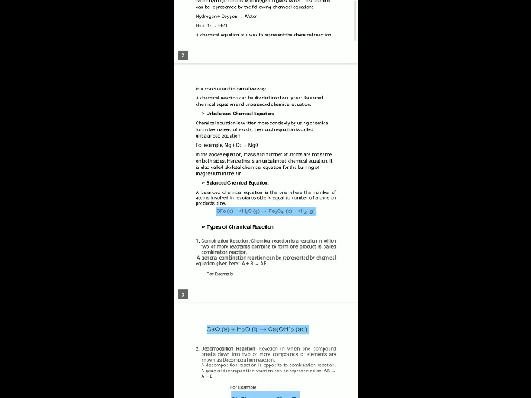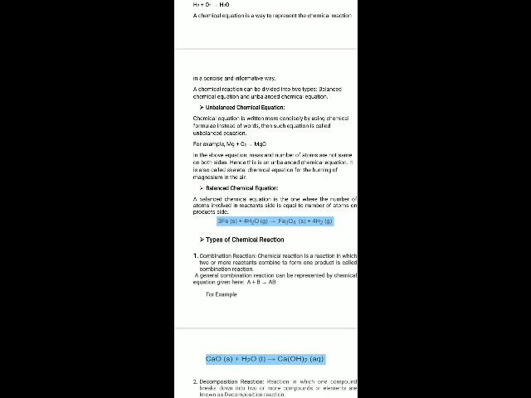Before studying that, you must know what is an atom, what is a molecule, and what is a compound, as you have already studied these terms in class 9th. Now, first, the unbalanced chemical equation. We will study the balanced and unbalanced chemical equation and also the difference between them. First, the unbalanced chemical equation. In an unbalanced chemical equation, you can see the example Mg plus O2 gives MgO.